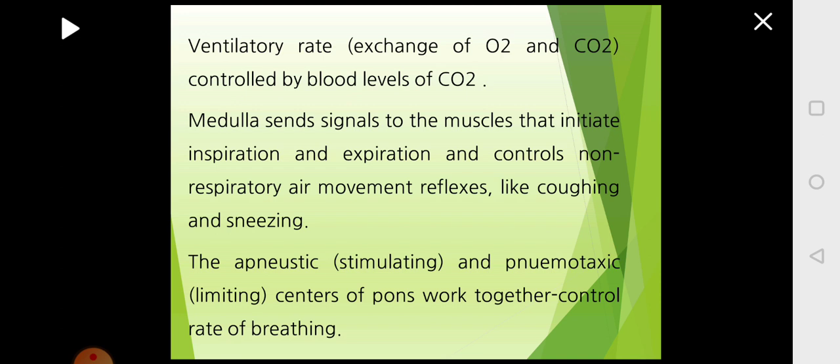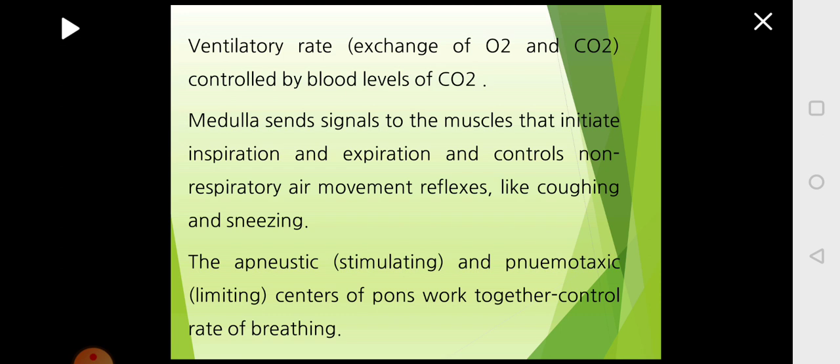So what do you mean by ventilation? This taking in of oxygen and giving out of carbon dioxide is ventilation. The rate of exchange of oxygen and carbon dioxide is the ventilatory rate, and this rate of ventilation is controlled by the amount of carbon dioxide present in the blood.